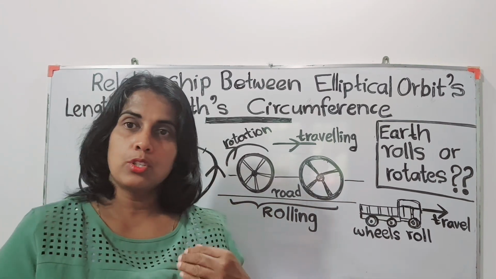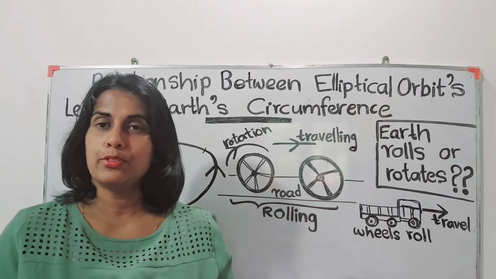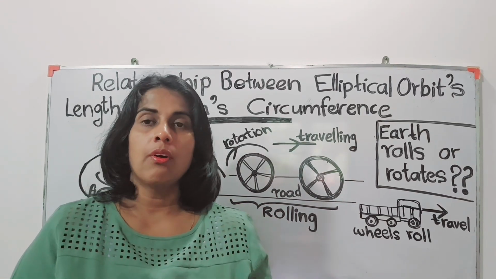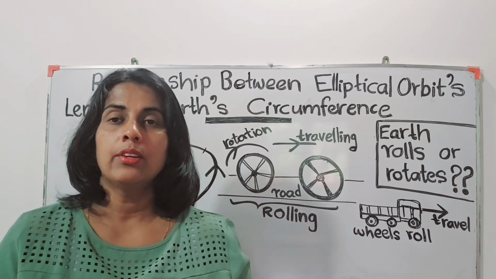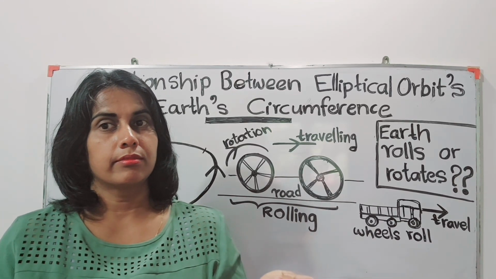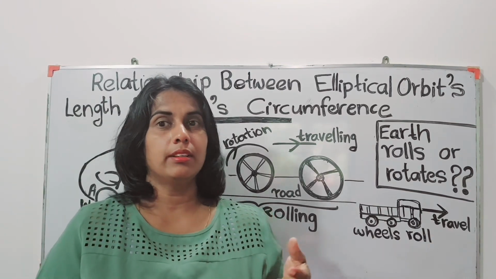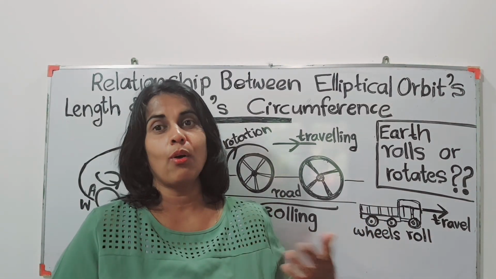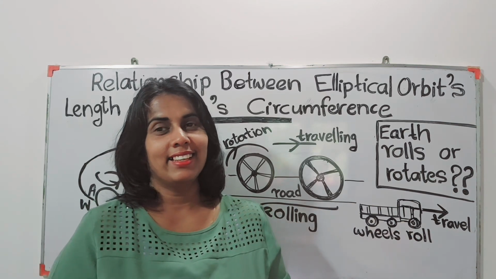For circular objects to move from one place to another, they have to roll. And that rolling happens along a road, because there has to be a road for the wheels to roll. The wheels roll along the road only.